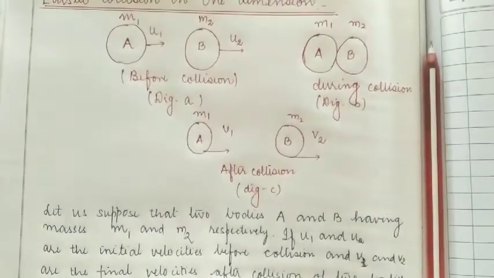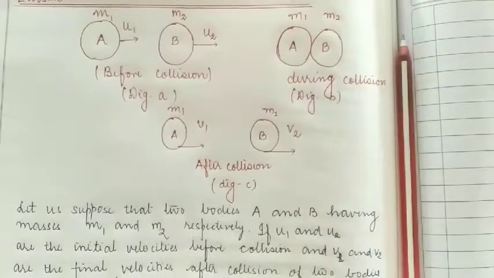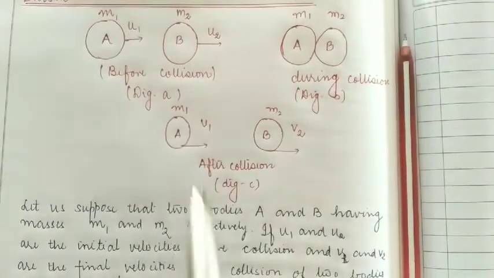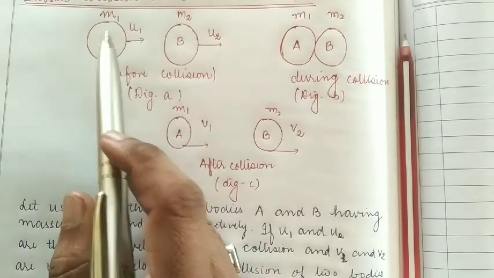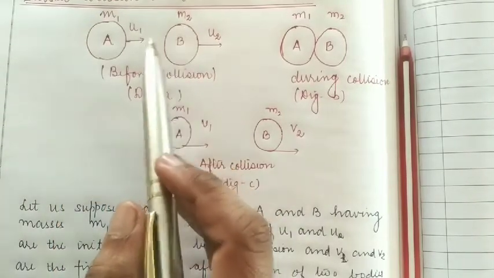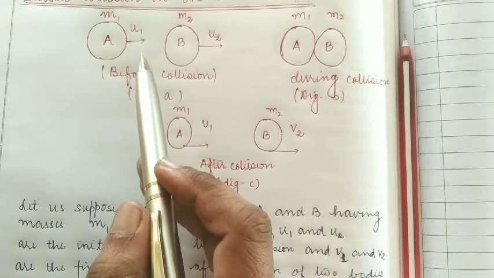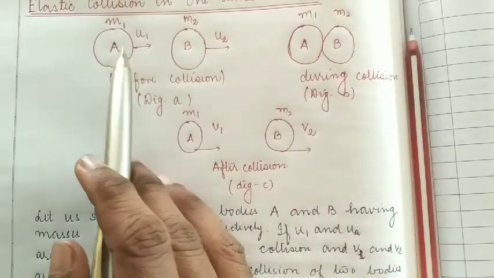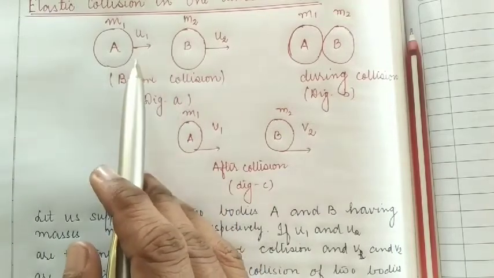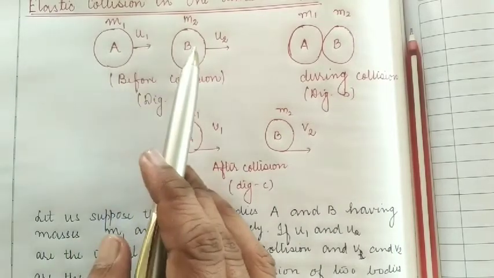Students, here with the help of the diagram we are going to discuss what I have said. Let us suppose that the body A has mass m1 and the body B has mass m2. Initially before collision they have masses m1 and m2 and initial velocities u1 and u2.